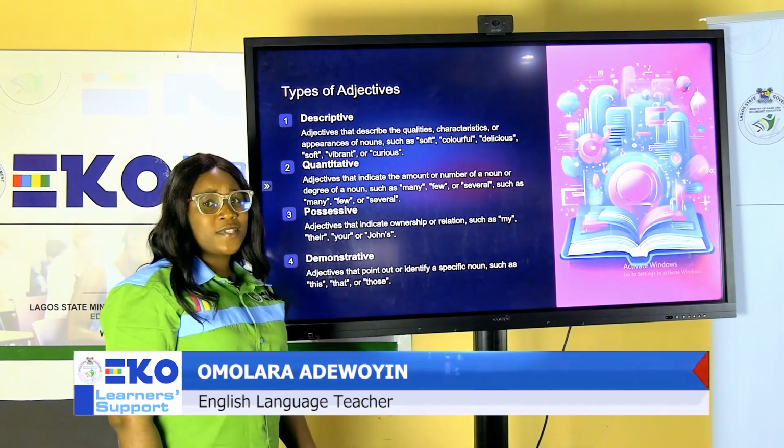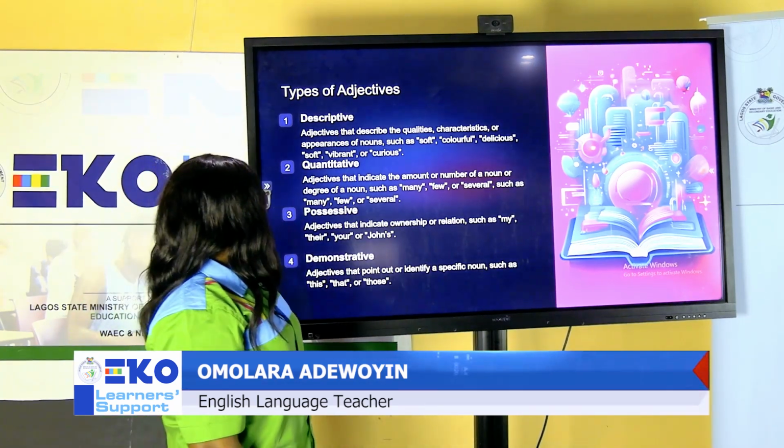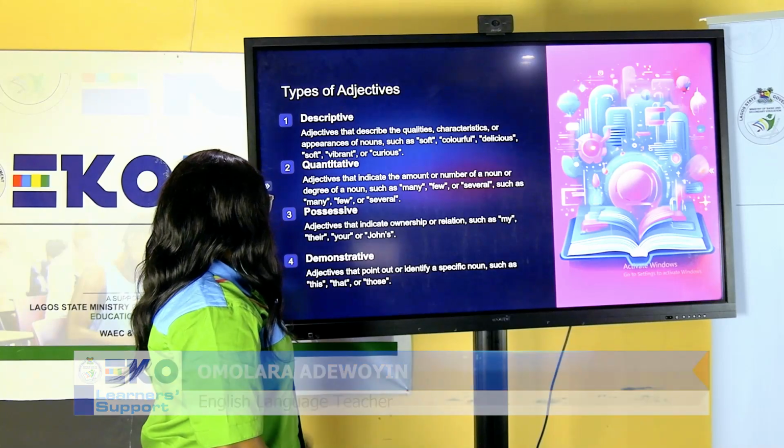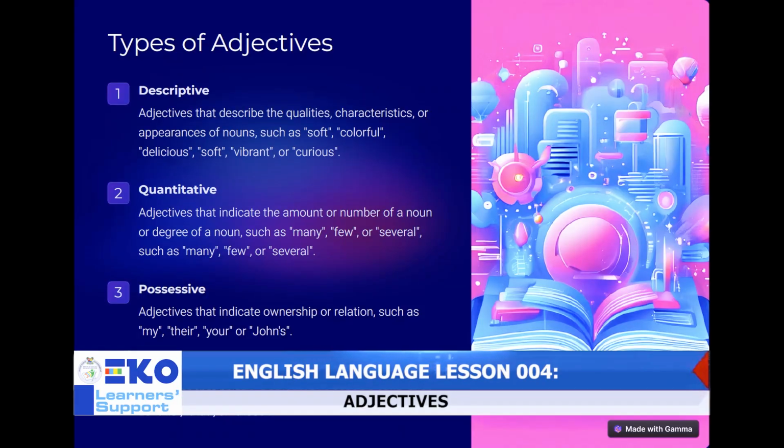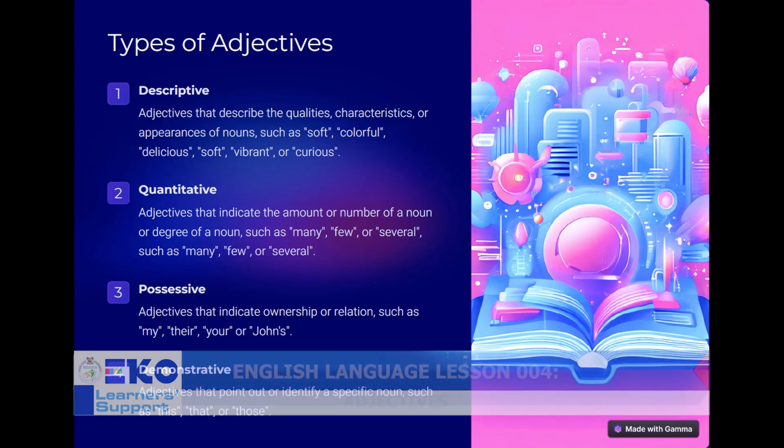What are the types of adjectives? We will be looking at these four types for the purpose of this class: descriptive adjectives, quantitative adjectives, possessive adjectives, and demonstrative adjectives.